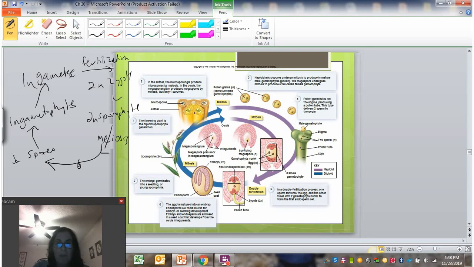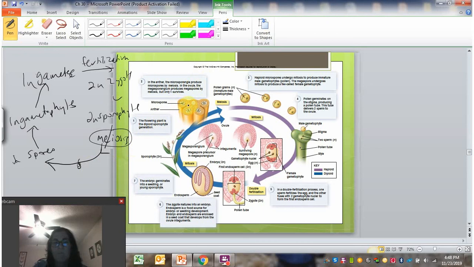So if we look at the top here, first, we'll do the male parts first. This is the anther of the flower. So this is the top of the stamen. So within the anther, we have microsporangia. And the microsporangia are structures where meiosis will occur, right? There's that meiosis. And so when meiosis occurs, it produces the microspores.